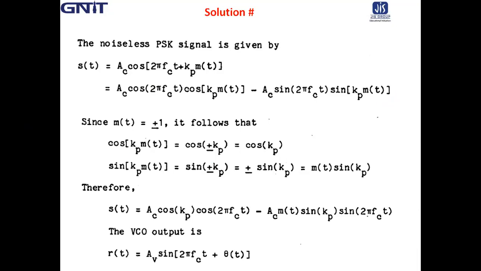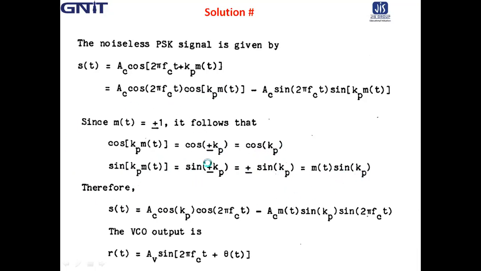In that case, cos(Kp m(t)) equals cos(plus or minus Kp), which is basically cos Kp. Cos of minus theta means cos theta, and sine of minus theta means minus sine theta. So it comes here as plus or minus sin Kp, which is basically m(t) sin Kp.